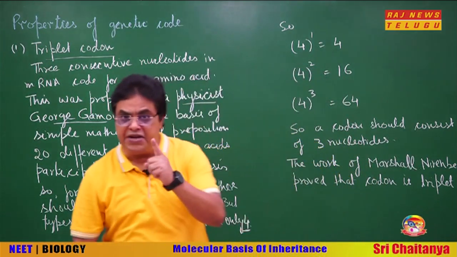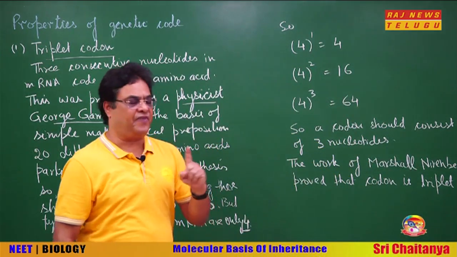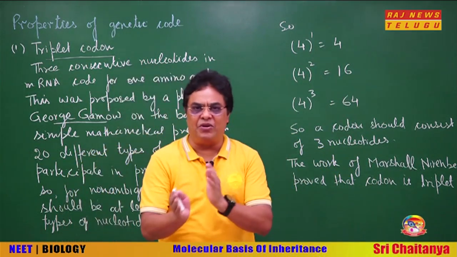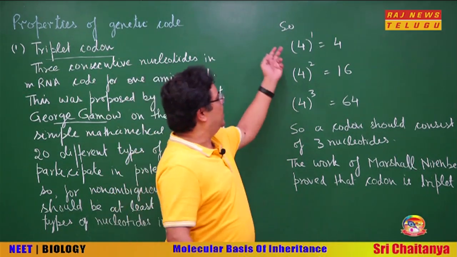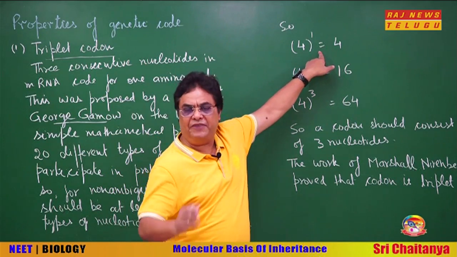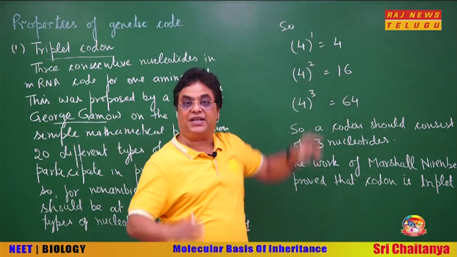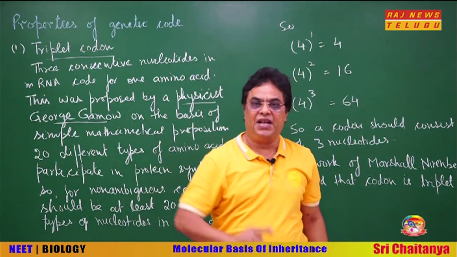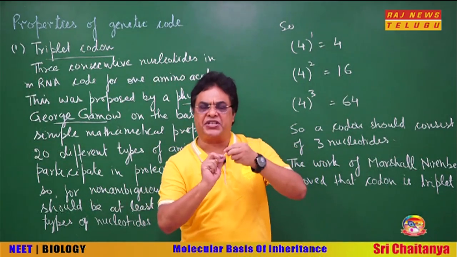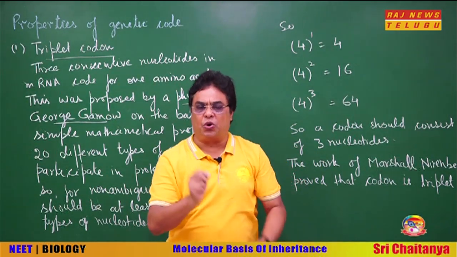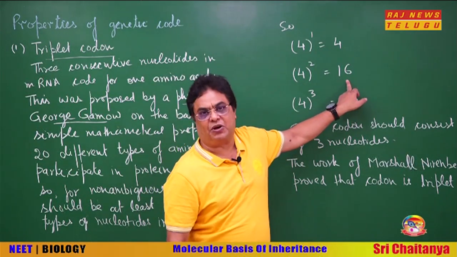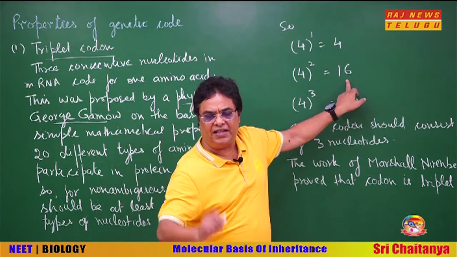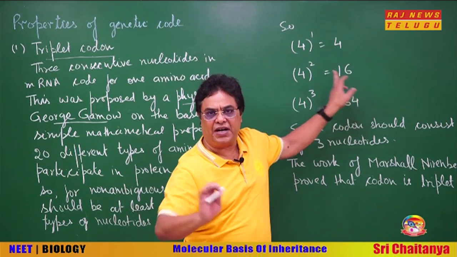Now, if one nucleotide codes for one amino acid, then without any ambiguity, meaning overlap, only 4 amino acids could be coded, but the number of amino acids is 20. Now, if a combination of 2 nucleotides codes for 1 amino acid, then only 16 such combinations are possible, while the amino acids to be coded are 20.